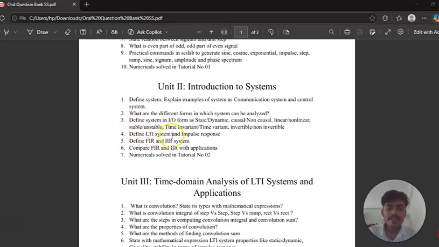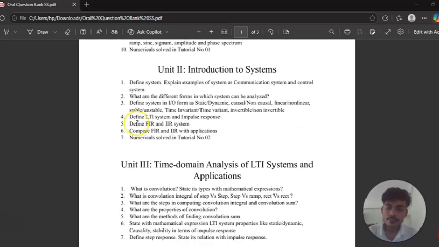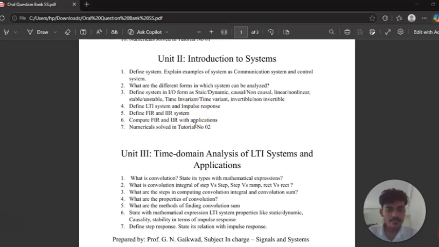After that, define LTI system. So what is LTI system? That is the linear time invariant system and the impulse response. After that, we will move to define FIR and IIR system. After that, question number six, that is important, compare FIR and IIR with applications. After that, question number seven, that is important, numericals solved in tutorial number two, that you have to do very well. So these are the important questions from unit 1 and unit 2.